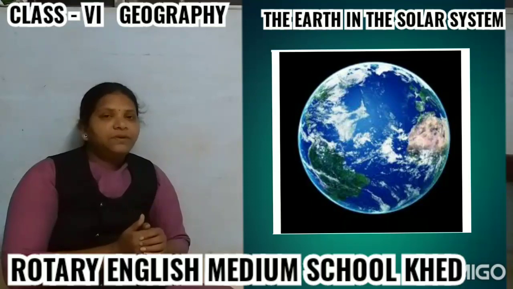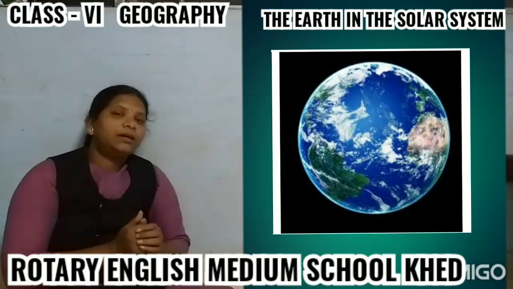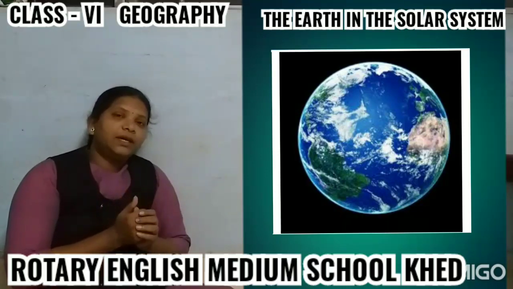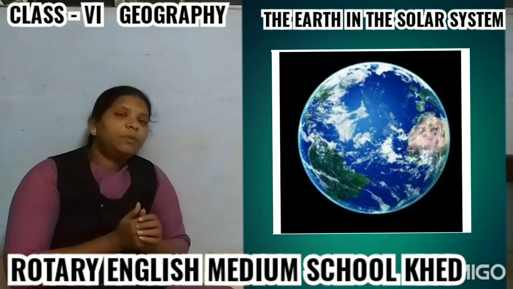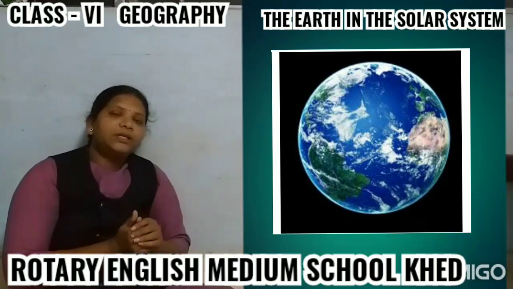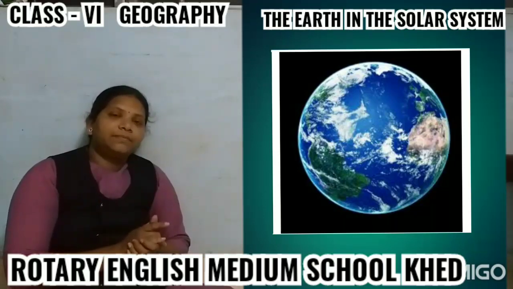The seventh feature is that the Earth appears blue in color because two-thirds of its surface is covered by water. So it is called a blue planet, right? It has suitable temperature, availability of water and a breathable atmosphere.